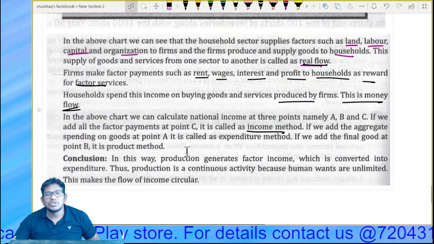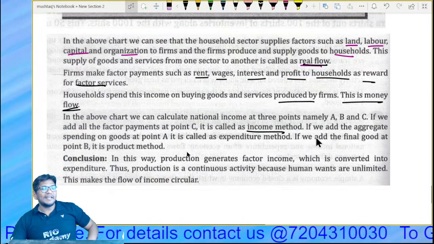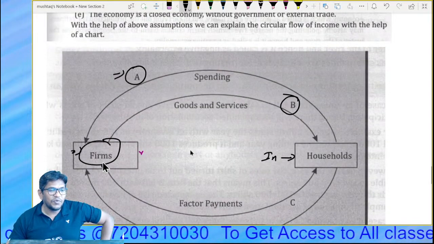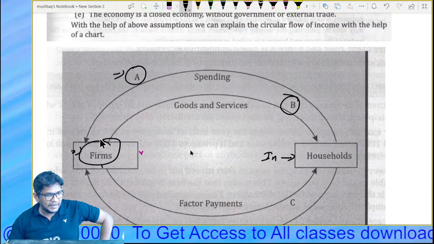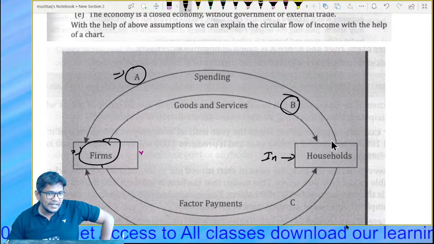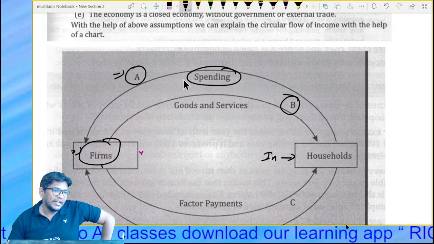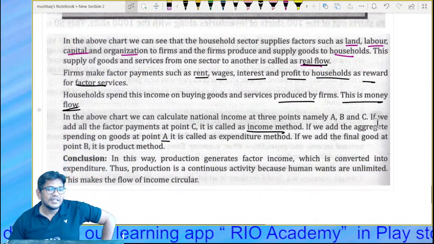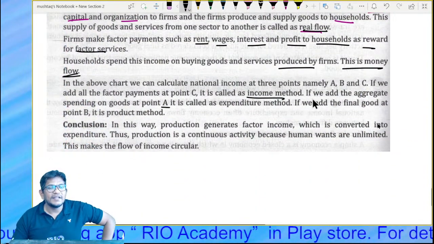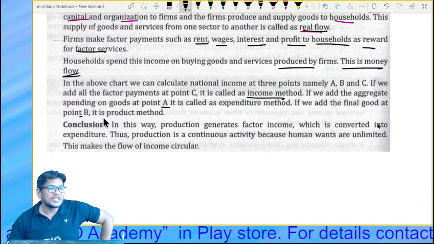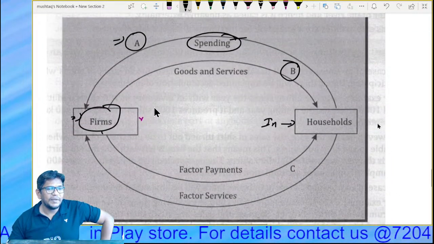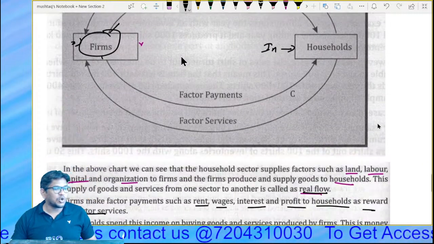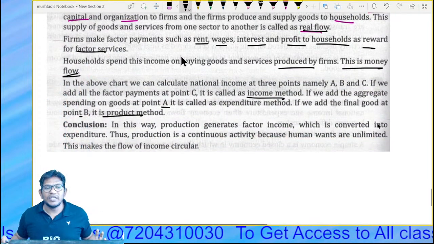If we add the aggregate spending on goods and services at point a, it is the expenditure method. Households have income from the firm, because the firm is paying, and whatever money they get, they spend on all the goods produced by the firm. This is called the expenditure method. If you add final goods at point b, it is called the product method, because they are adding value to the goods.